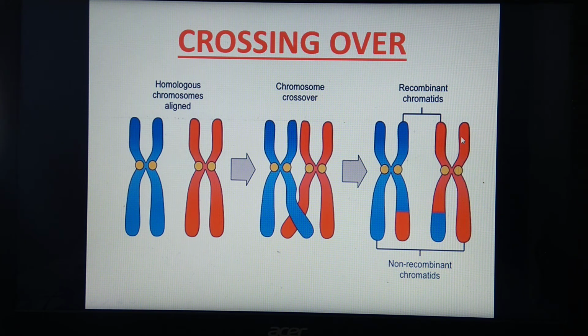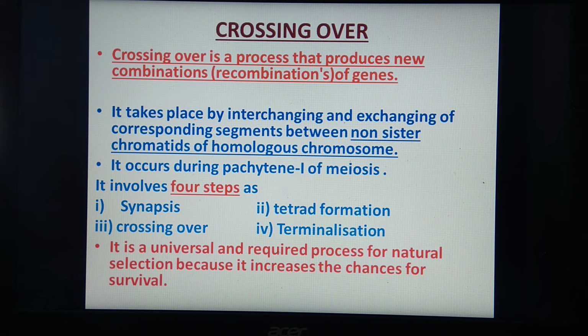So this is the main cause of variation. This crossing over takes place in meiosis 1, during prophase. If you remember, prophase consists of 5 substages. Of these, one is Pachytene. So Pachytene involves crossing over.